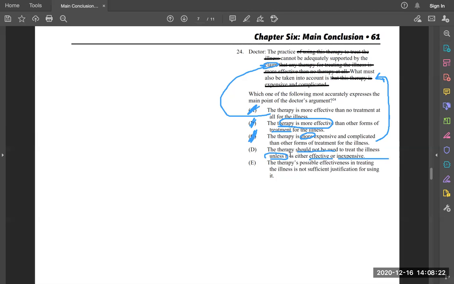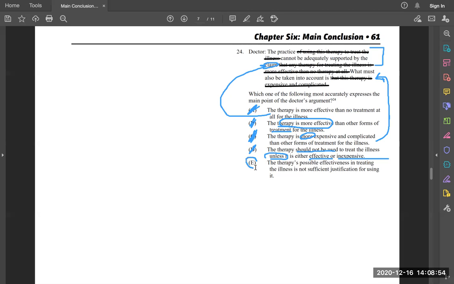This is something that would probably appeal to a lot of people because, based off of the things that must be taken into account, we could assume that the doctor is making a different argument. But based off of what is just on the page here, we're looking for something that says the practice cannot be adequately supported by the claim. I need that on a t-shirt, I think. So we're not going to go with D because D is not being supported. It's not doing any supporting. It's completely irrelevant. So it leaves us with E.